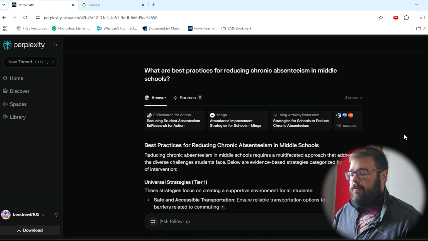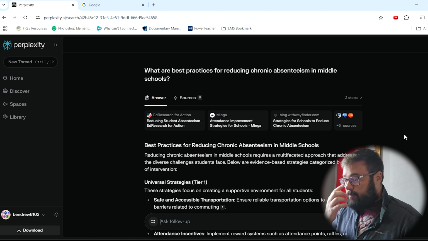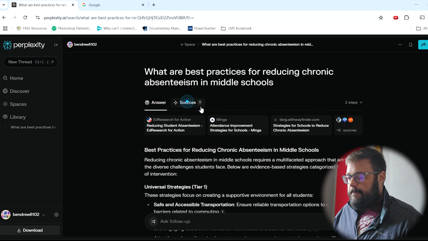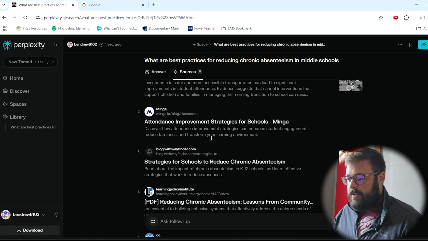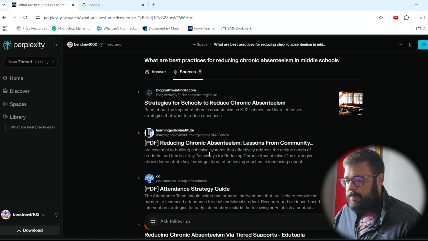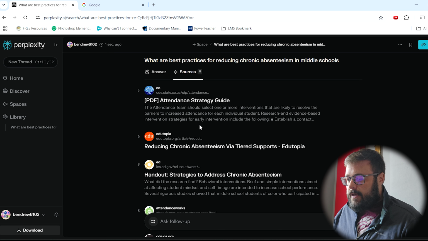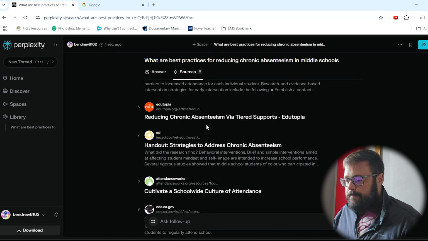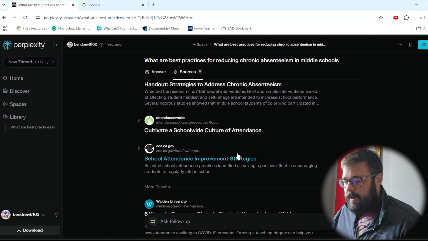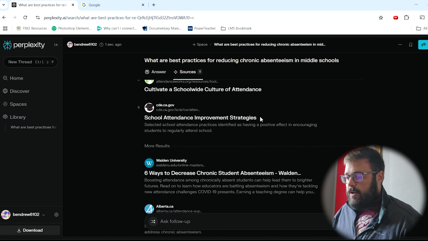We hit search already. We're starting to get some results. At the top, it can show the sources that you have. There are 9 sources it's searched: Ed Research for Action, Minga, Teaching Policy Institute, CDE State, Edutopia, cde.ca.gov. So it's finding some good results here.